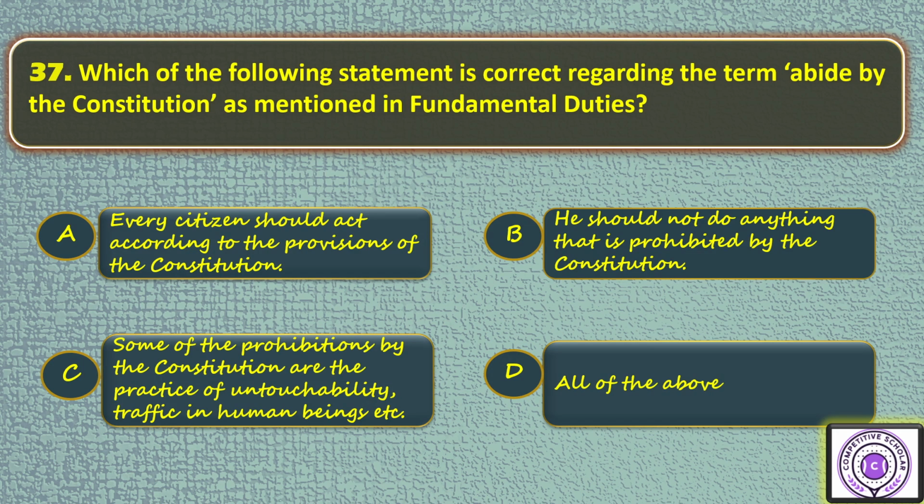Which of the following statement is correct regarding the term abide by the Constitution as mentioned in fundamental duties? Option A. Every citizen should act according to the provisions of the Constitution. Option B. He should not do anything that is prohibited by the Constitution. Option C. Some of the prohibitions by the Constitution are the practice of untouchability, traffic in human beings, etc. Option D. All of the above. So, check your answer. So, the answer is D.